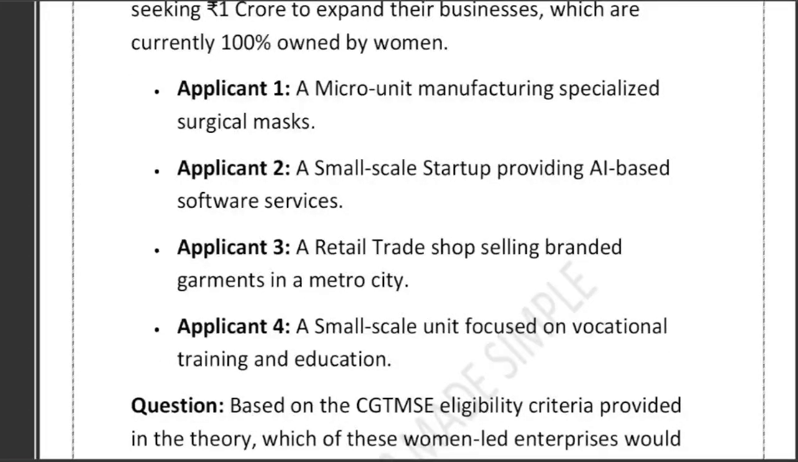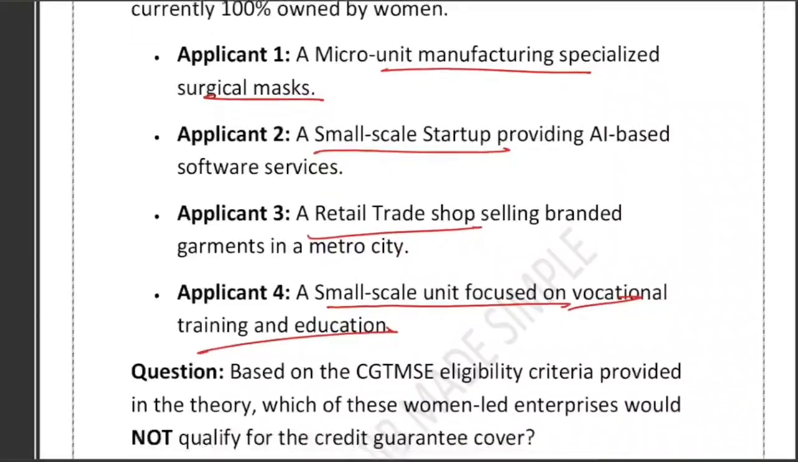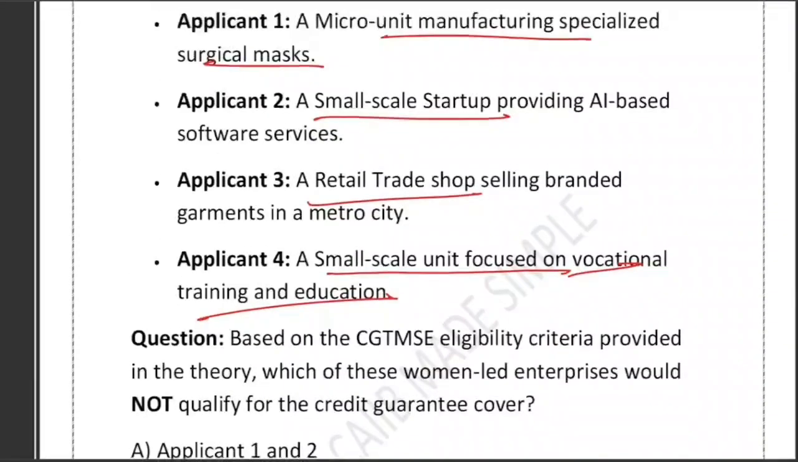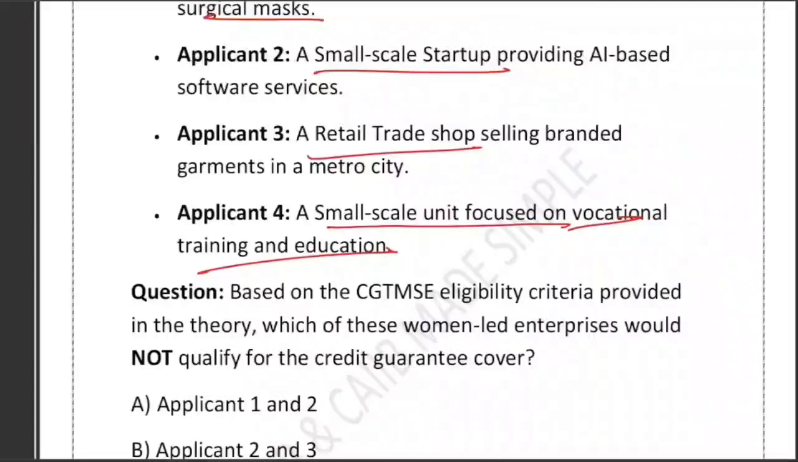The first applicant is a micro unit manufacturing specialized surgical masks. Applicant number 2 is a small scale startup. Applicant number 3 is a retail trade shop, and number 4 is a small scale unit focused on vocational training and education. Based on the CGTMSE eligibility criteria, which of these women-led entrepreneurs would not qualify for credit guarantee cover? The options given are 1 and 2, 2 and 3, 3 and 4, and only 4.